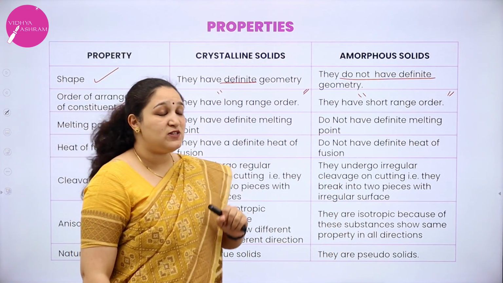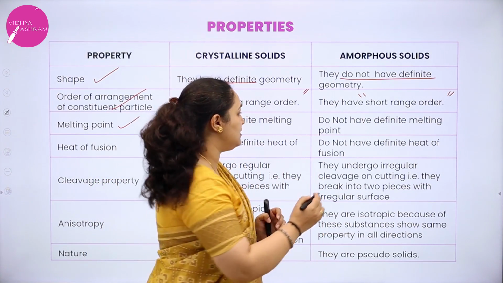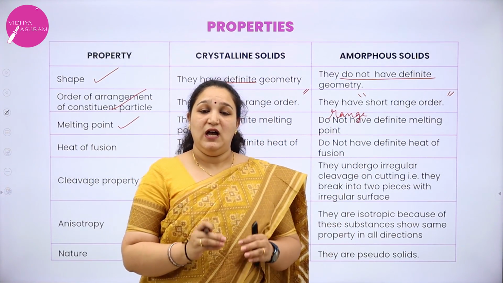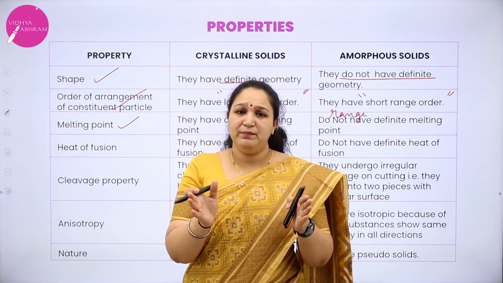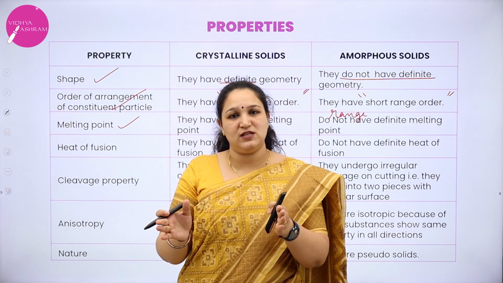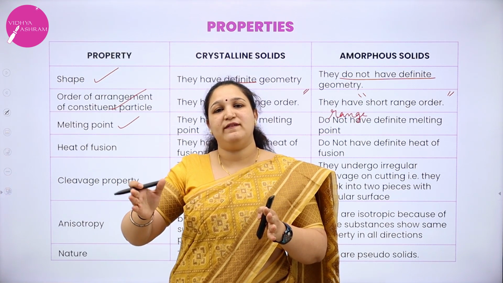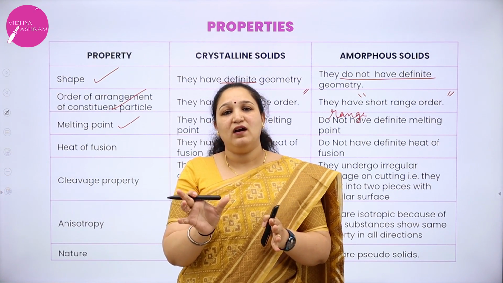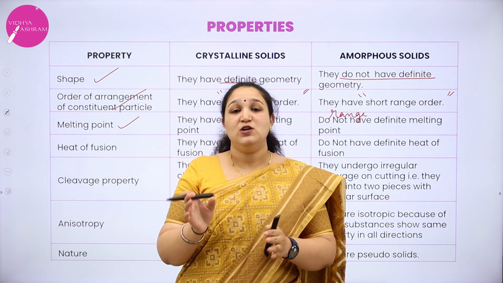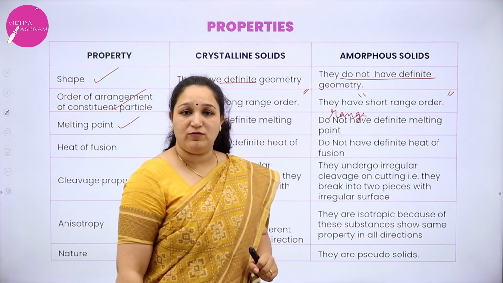But amorphous solids do not have a definite melting point. They melt over a range of temperature. That means there is a temperature range through which they melt. For example, they start melting at 60 degrees Celsius, are still not completely melted at 60, and keep melting up to 70-75 degrees Celsius. So they melt throughout that 15 degree range. You cannot give one particular temperature for amorphous solids.